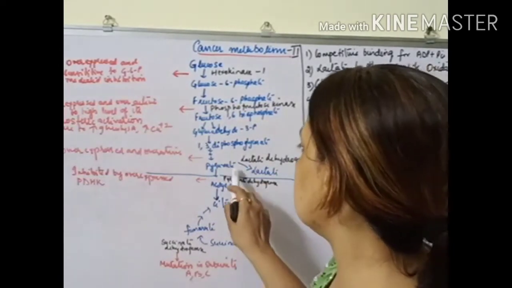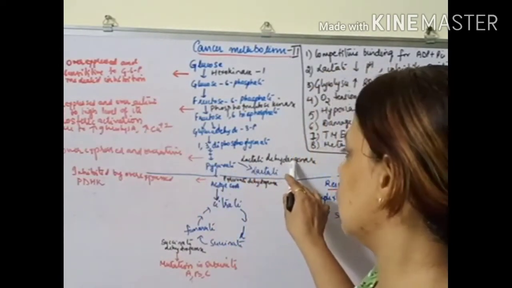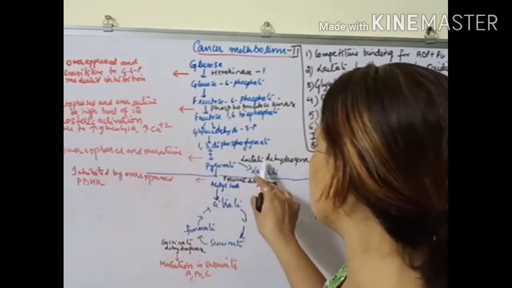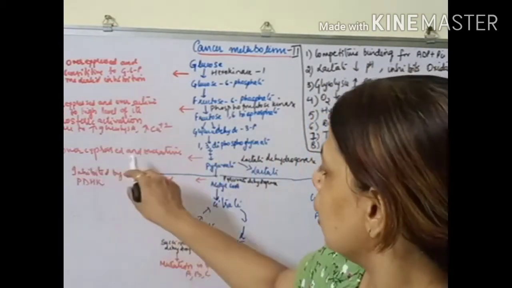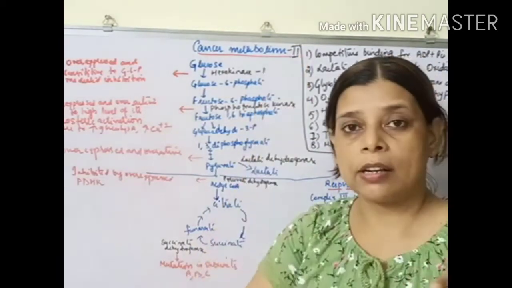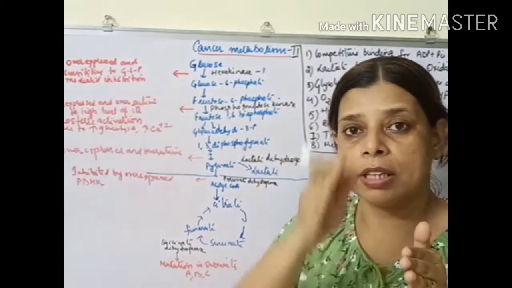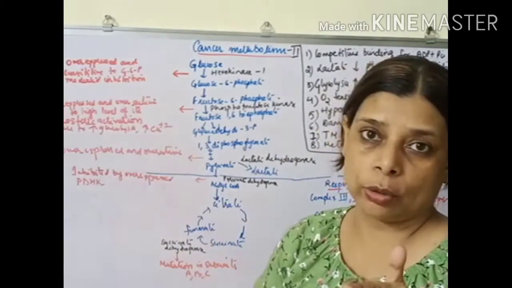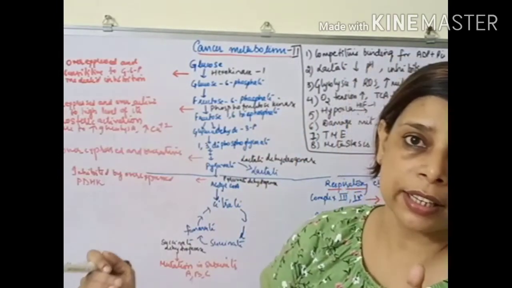The next one is lactate dehydrogenase. Lactate dehydrogenase in cancer cell is overexpressed and overactive. So if we talk about glucose metabolism, it shifts to lactate. That is, it creates an acidic condition.